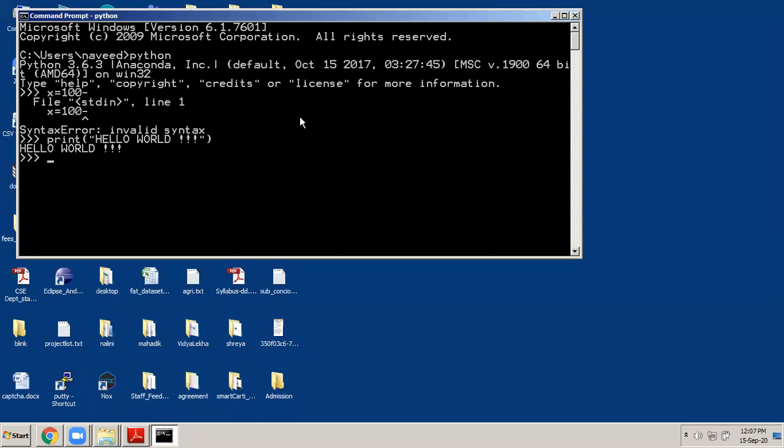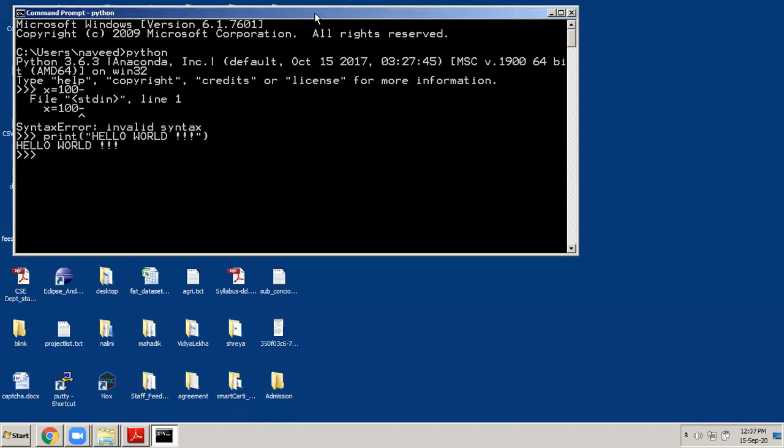I also told you the comparison, not advantage, of using the interactive shell. Some people might find it easy writing it in a file and executing it at once, and some people will find this easy. So I just told you about the comparison of the 2. Okay, so that's it for today.